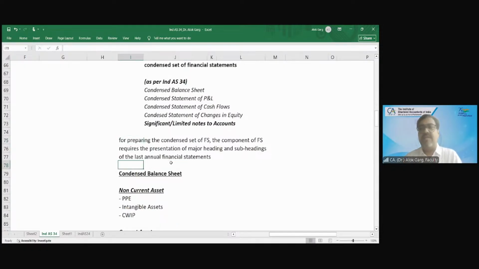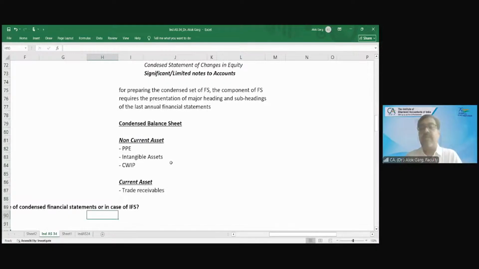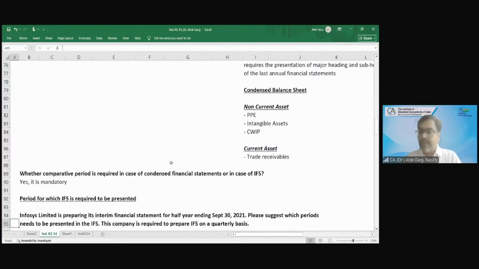Ind AS 34 says that when you are preparing the condensed component of the financial statement, whatever major heading, subheading, line item you have covered in your last annual financial statement, you have to cover in those interim financial statements. For example, non-current asset, PPE, intangible asset, CWIP, etc. Current asset, trade receivable, bank balance, etc. So I have shown you the condensed P&L, balance sheet, cash flow, statement of changes in equity. Correct?